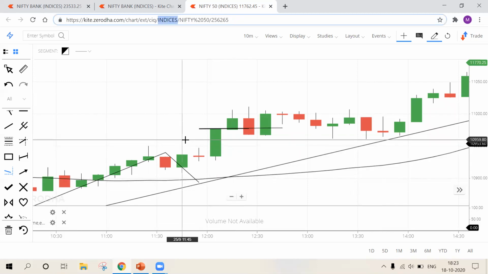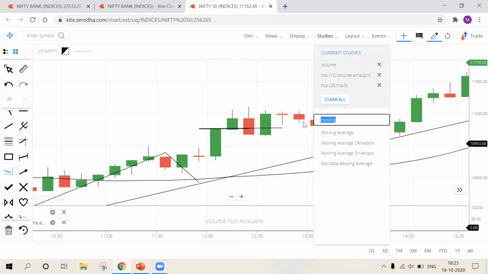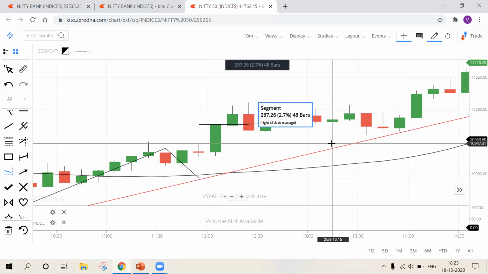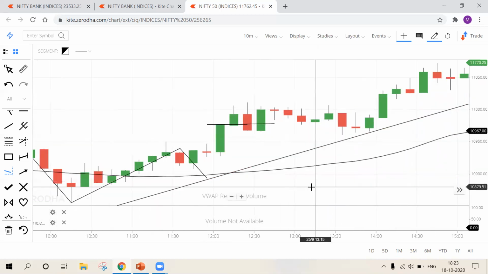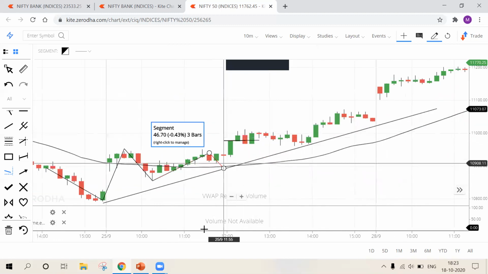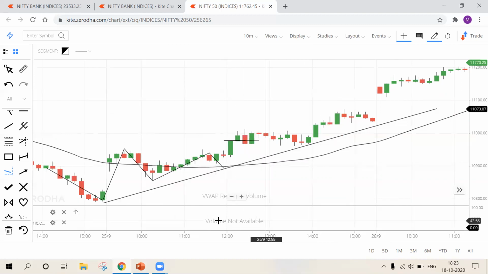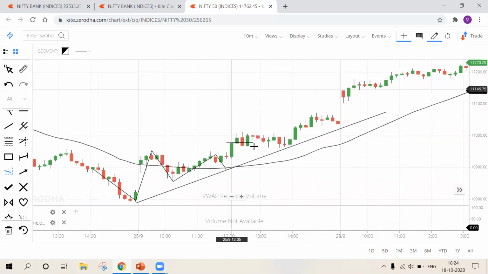So you cannot use VWAP because VWAP is nothing but volume weighted average price. See, I'll try to add VWAP, but it won't reflect on my chart. VWAP is nothing but volume weighted average price, which is nothing but a volume. So indices won't be having volumes. See, when I click on VWAP, it did not appear on my screen because indices won't be having volumes. And look at the volume chart at the bottom of my screen. Volumes are not available. It's showing that volume not available. So volumes cannot be available for indices.